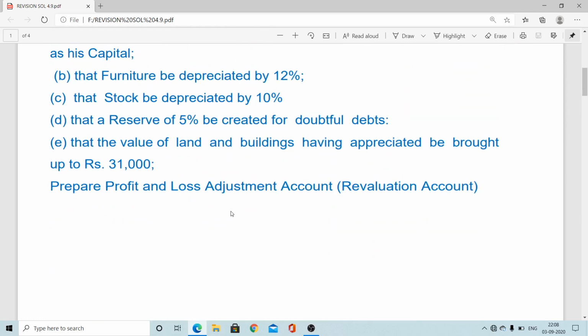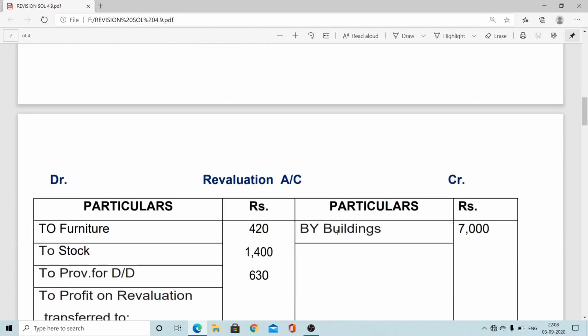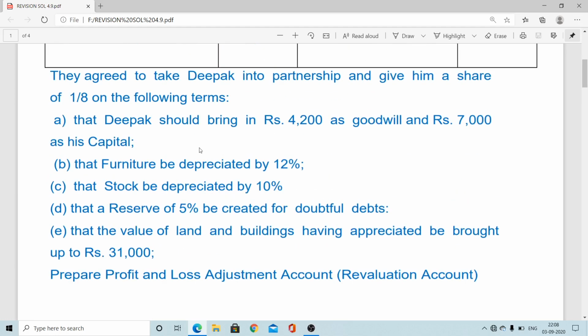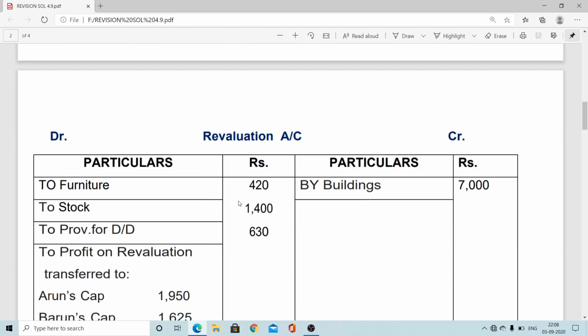Now here you have to prepare profit and loss adjustment account. Very simple. If you know the journal, then automatically you can post to the respective ledger, revaluation ledger. So here is the solution, revaluation account. First building increase 7,000, or one by one I can consider here. Furniture depreciated by 12%, so therefore to furniture 420.